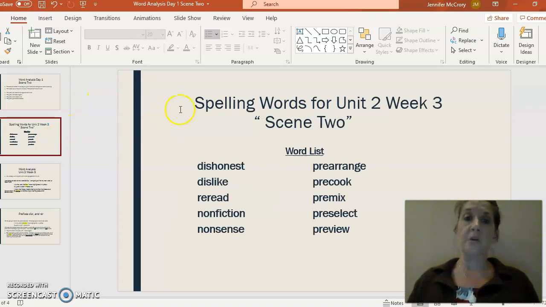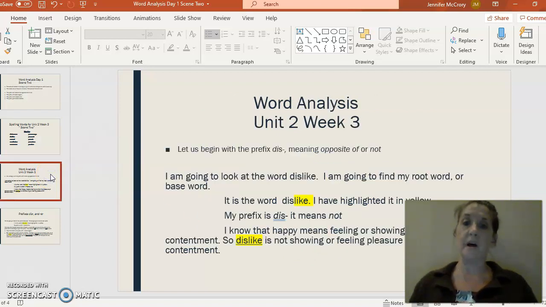I am going to give you a preview of your spelling words for Unit 2, Week 3. Our story is called Scene 2, and our word list is dishonest, dislike, reread, nonfiction, nonsense, pre-arrange, pre-cook, pre-mix, pre-select, and preview.